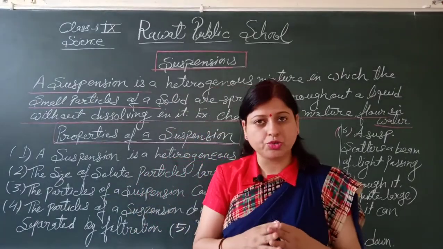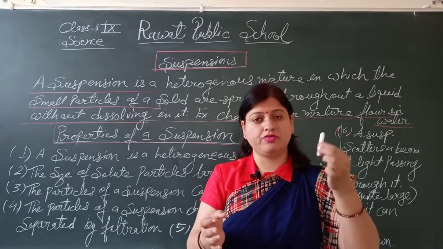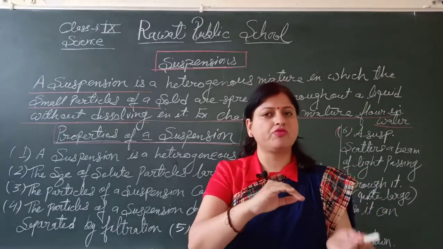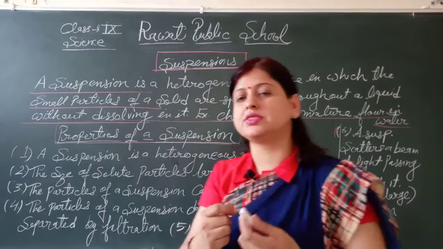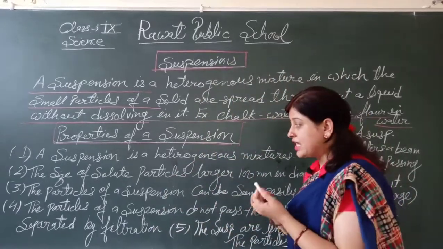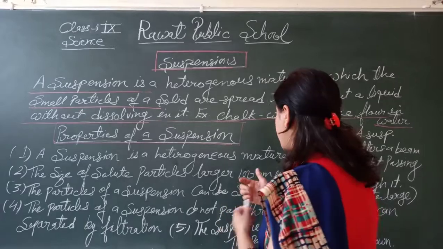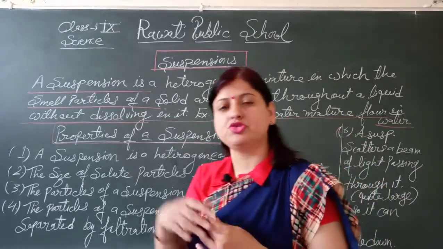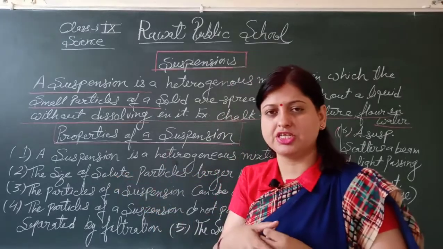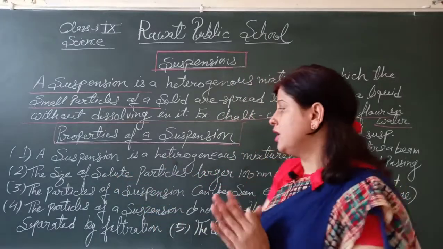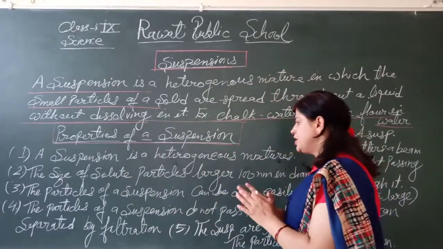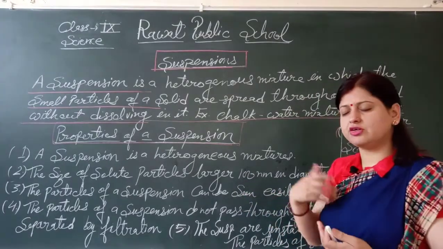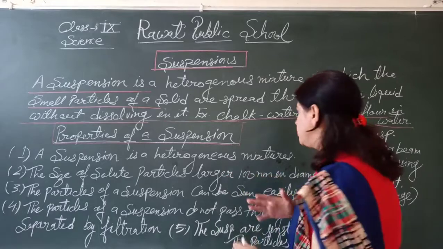What do you mean by solute? A solute is what we dissolve in a solvent. जो हम solvent में dissolve कर रहे हैं, this is the solute. So the size of the particles is larger, quite larger in comparison. जब हम solution की बात करते हैं, it's very small. We are not able to see that. But in a suspension, the particles are larger than 100 nm in diameter. It's quite larger in comparison to a solution.